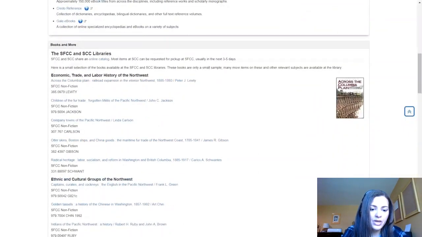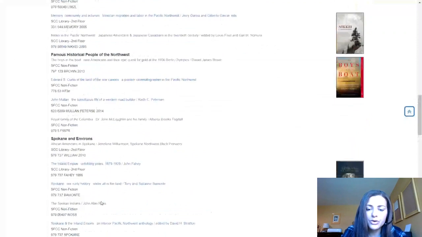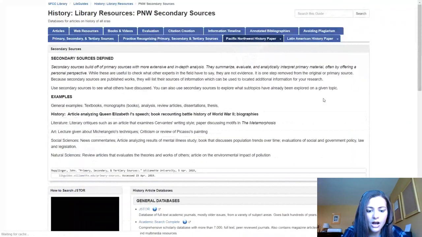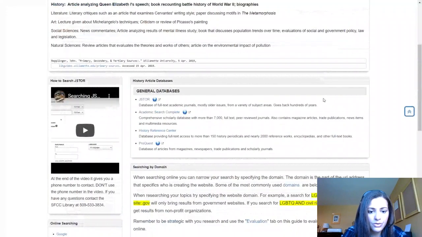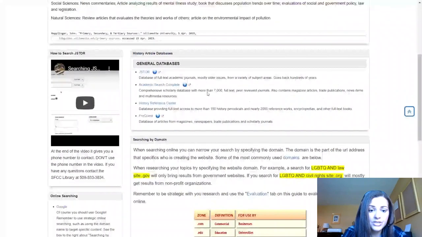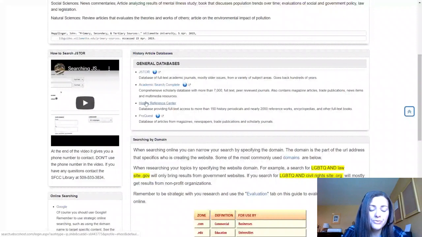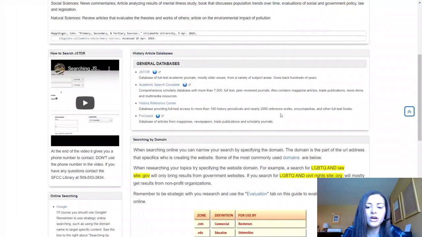Also check to see what books we have. I would recommend looking at our ebook collection. Here's a list of individual books in this area. However, if you go to that secondary source option here, it's going to lead you to other resources that will be helpful, including the ebooks. So here I have databases like JSTOR, which is very history specific, and History Reference Center. This is where you're going to get things like newspaper articles, scholarly articles, and magazines that work really well as those secondary sources. If you have questions about JSTOR, there's a video here on how to use it.